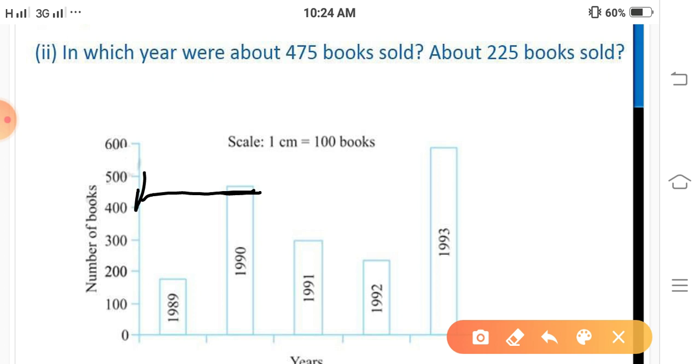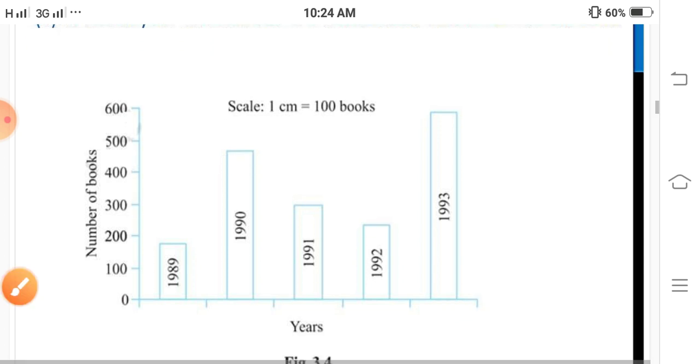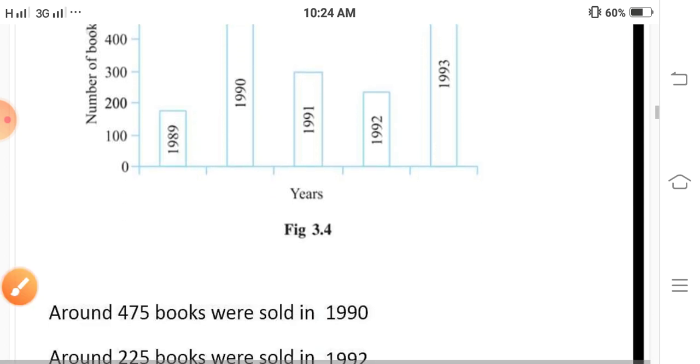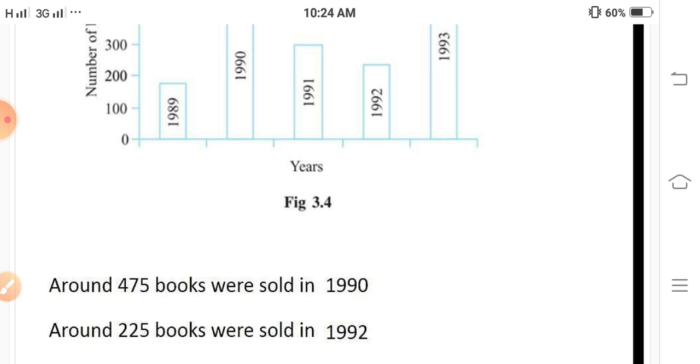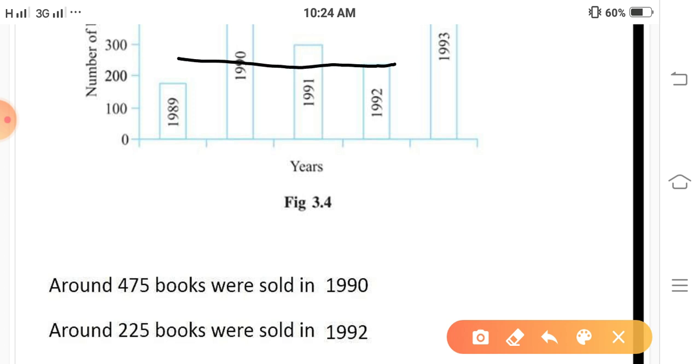And 225: this is a range of 200 and 300, and you have to check in which year around 225 books were sold. So in 1992, around 225 books were sold. When you join this, you will get the idea of 225.